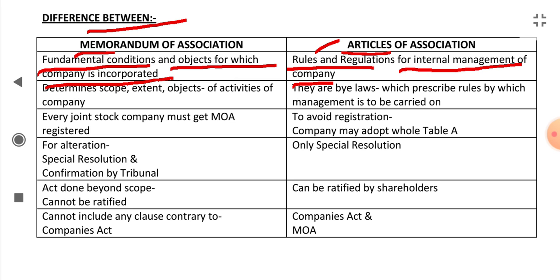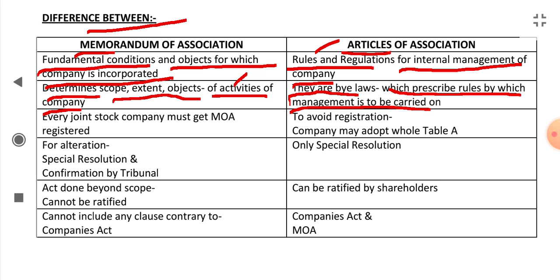The memorandum determines the scope, extent, and objects of activities of a company, what is the extent of the activities of the company, what are the objects of the activities of the company. The articles are the bylaws which prescribe rules by which management is to be carried on.